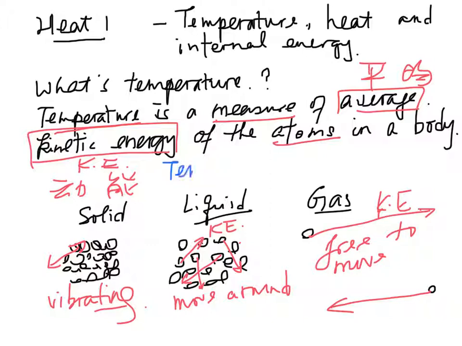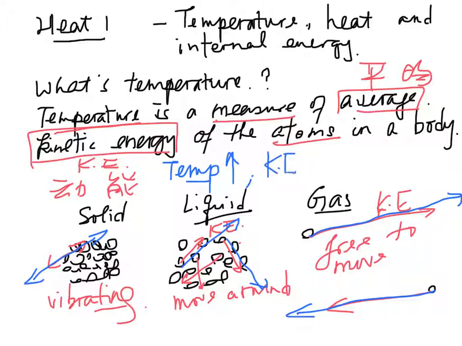When the temperature of a substance increases, the atoms in solids vibrate more violently, the liquid molecules will move at greater speed, and the atoms in the gas will also move faster. Hence, when the temperature increases, the kinetic energy of the atoms inside the substance must also increase.